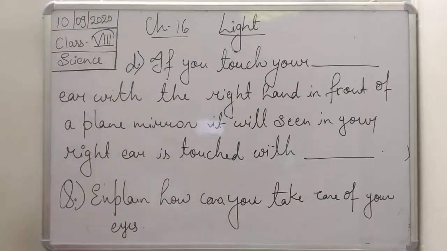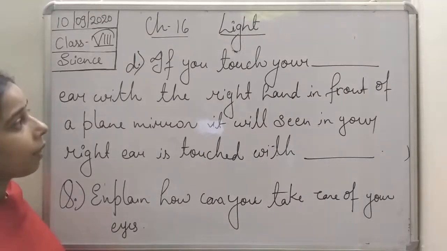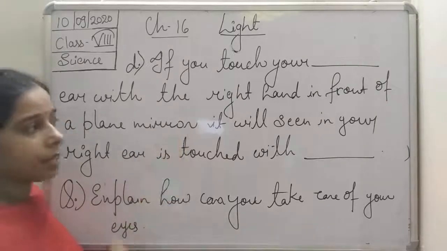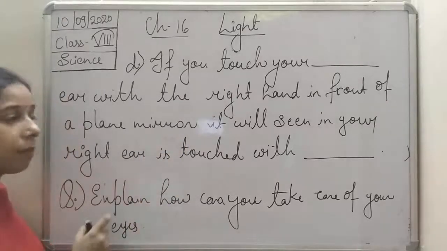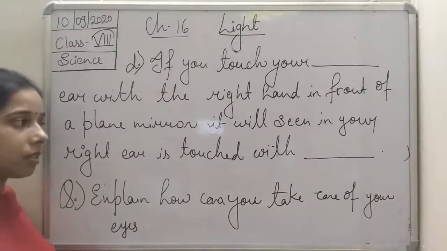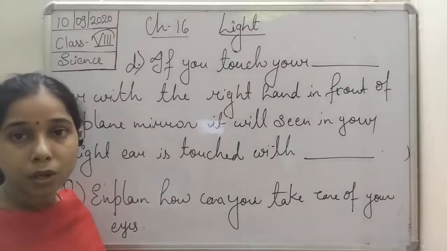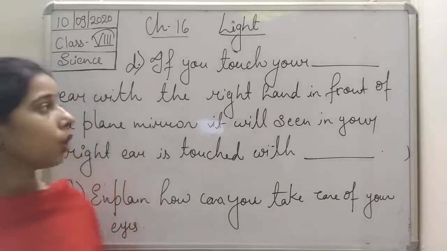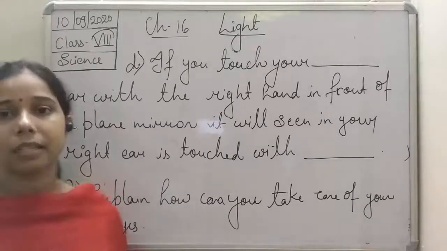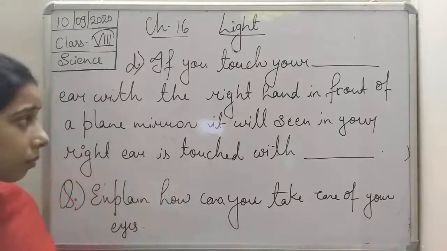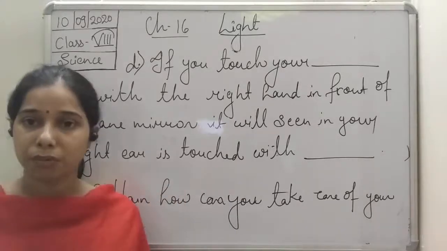Now you see here the next one, students. If you touch your dash ear with your right hand in front of a plane mirror, it will seem that your right ear is touched with what? So the question is, suppose you are touching your ear with your right hand in front of the mirror.